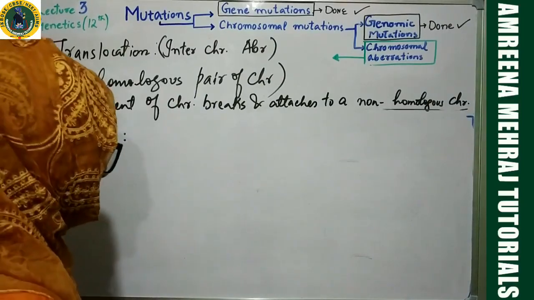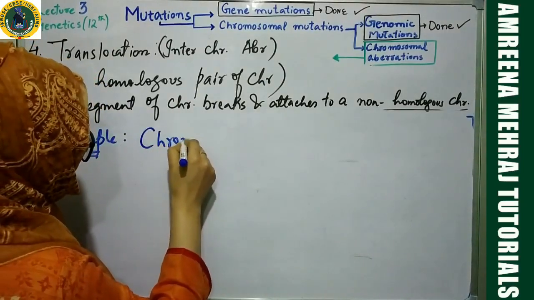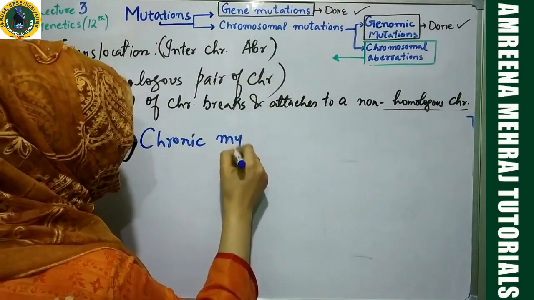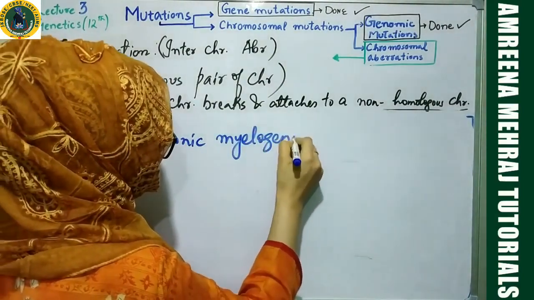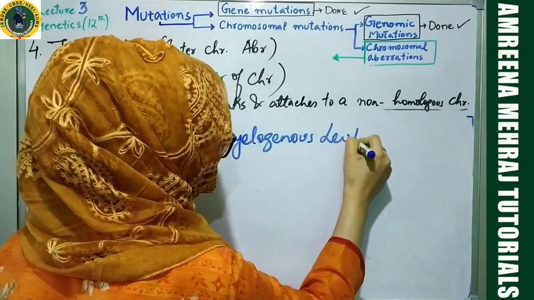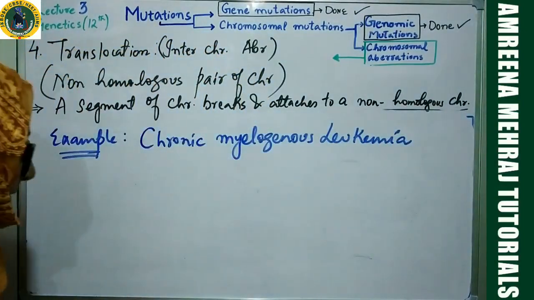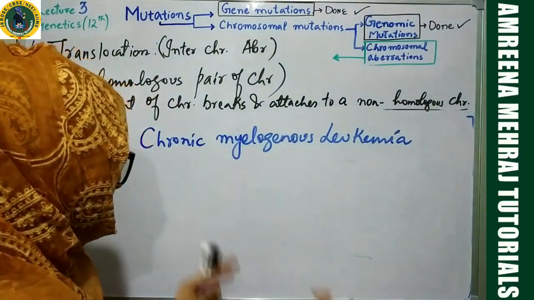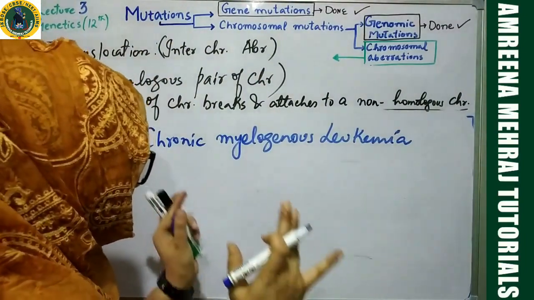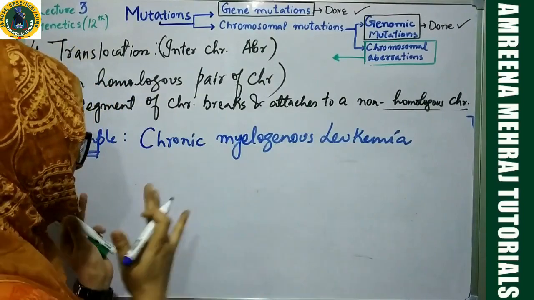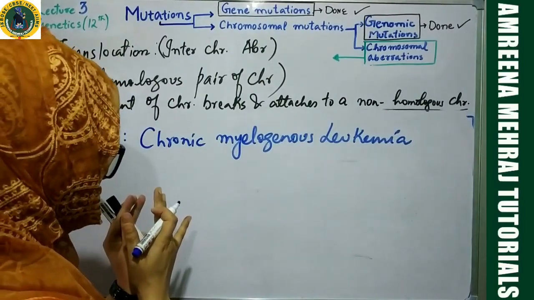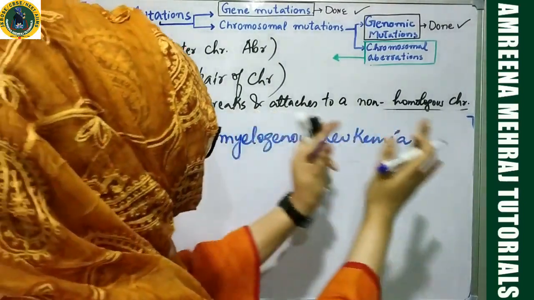One such disorder is chronic myelogenous leukemia. It's a type of leukemia. In this case, what happens basically is a translocation from chromosome number 22. A segment of chromosome number 22 is shifted to chromosome number 9.